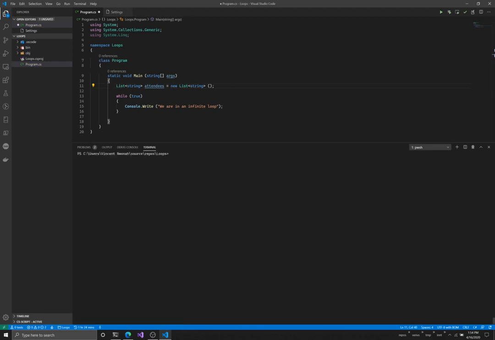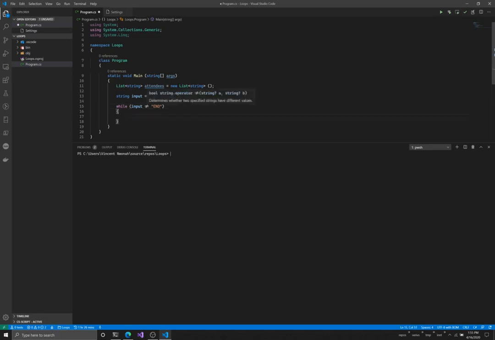So let's use a while loop, because we now know that a while loop can run an unlimited number of times. Let us use a while loop to take our records, take our attendees, right? So what I'm going to do here, just follow me closely, I'll explain everything when I'm done. So I'm going to start with string input equals an empty string, and then here I'm going to say while input is not equal to end.